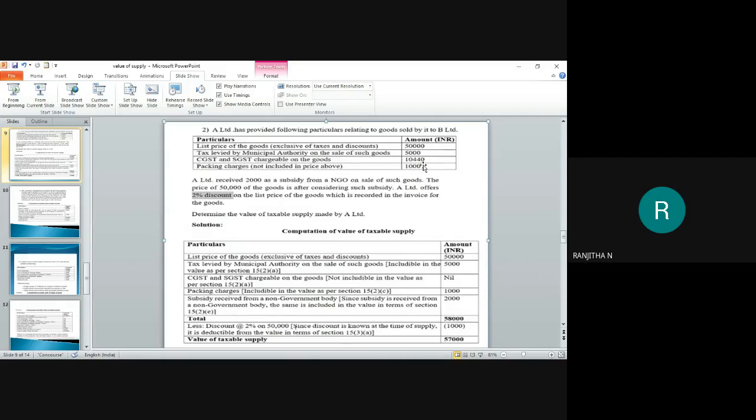Here I have to add 5,000, that is the municipal tax. Then I have to add the packing charges. Then again I have to add a subsidy. Three items to be added. After adding three items to the selling price, I have to deduct the trade discount from that. The total you are going to get is 58,000. From that, I'm going to deduct 1,000, which is the discount. 50,000 into 2%, you get 1,000. After deducting, I get a value of taxable supply of 57,000.